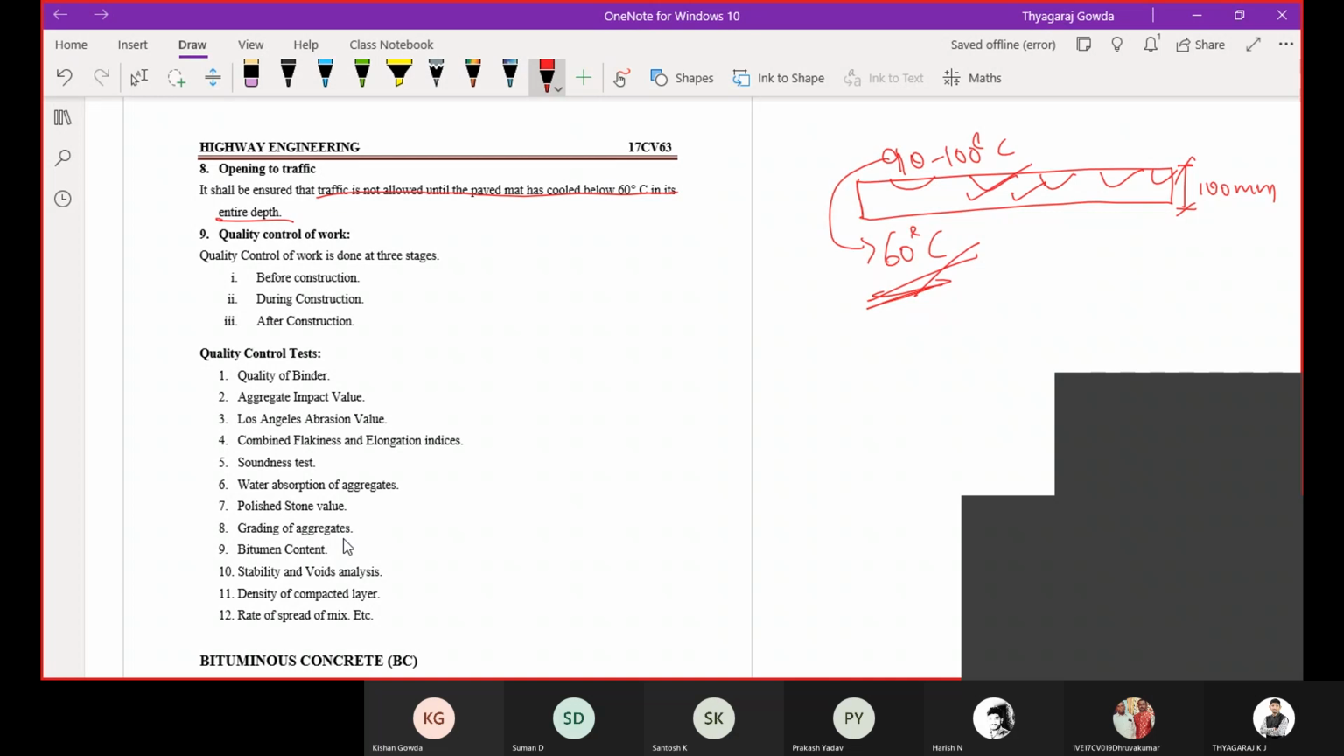Then what are the quality control works? We are going to check it before construction, during and after construction. What are the quality control tests we are going to consider? The quality of binder, we are going to check it. Then aggregate impact value, Los Angeles abrasion value, we are going to check. Then combined flakiness and elongation index, we are going to check.